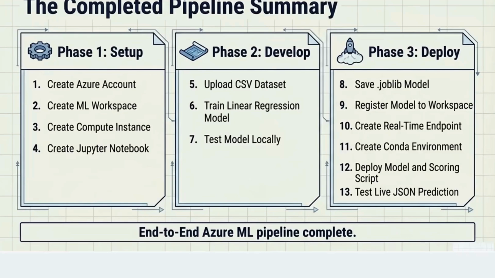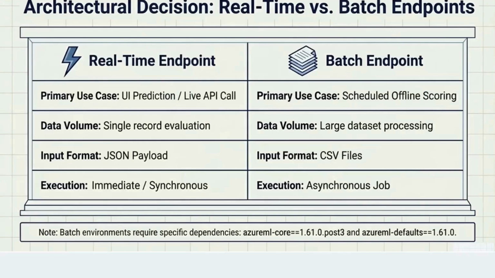The second phase will be that you need to train the model, upload the data and all those things, and test the model locally. The third phase will be the deployment part. In the deployment part we'll see how we can store the model, how we can register the model, and how we can create the endpoints. In the endpoints, as I was telling you, there are two types of endpoints, one is real time and one is batch. So we can create either one.